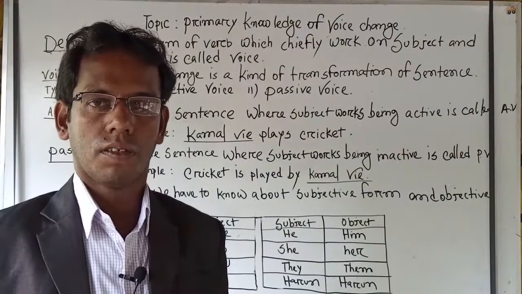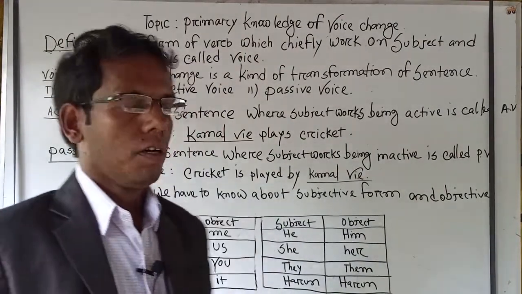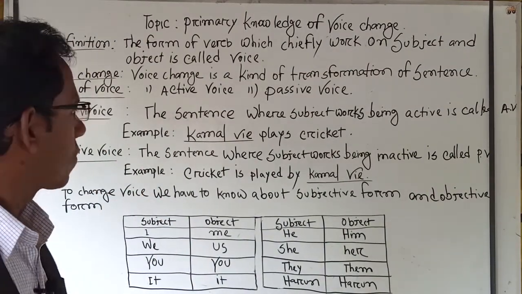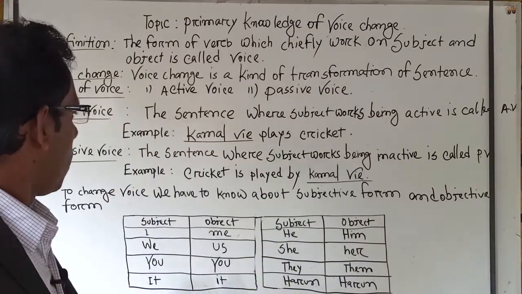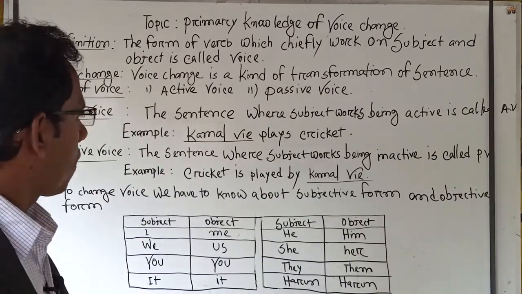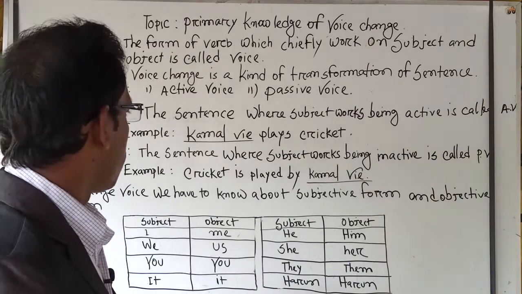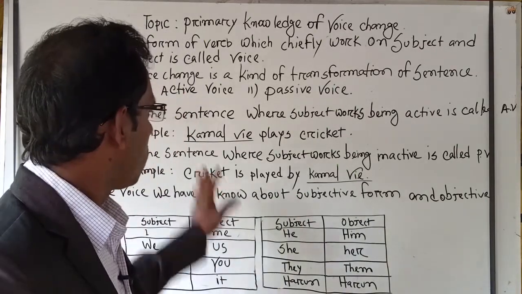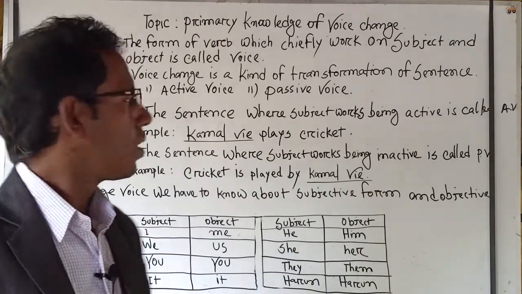So my dear students, welcome back once again. I was giving an example of active voice. In the example we see that Kamal Bhai plays cricket. Kamal Bhai is the subject, and it has been used at the very beginning of the sentence.